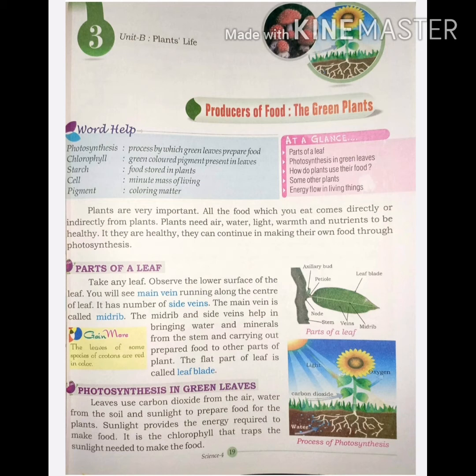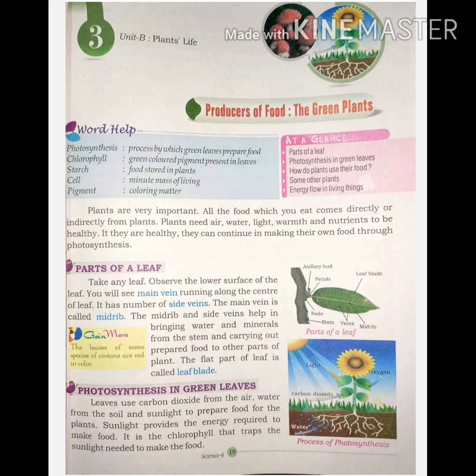During the process of photosynthesis, simple sugar is formed in leaves and oxygen gas is released out in the air through stomata. Stomata are the tiny holes present in the leaf, mainly in the lower surface of the leaf. The leaves are important for photosynthesis.